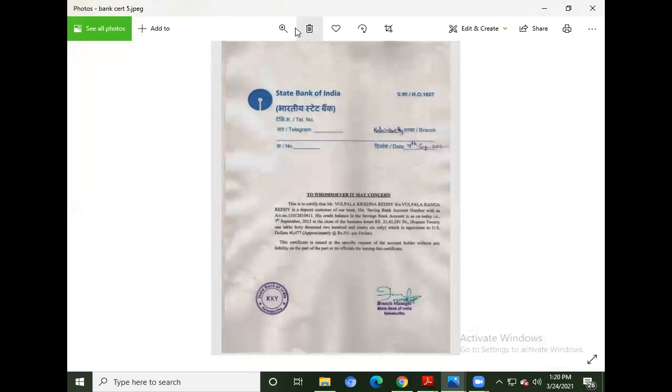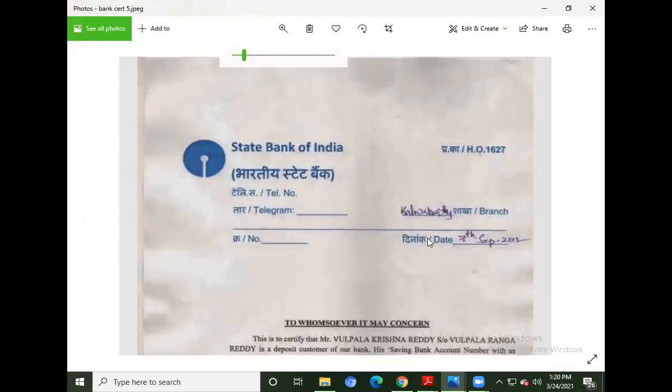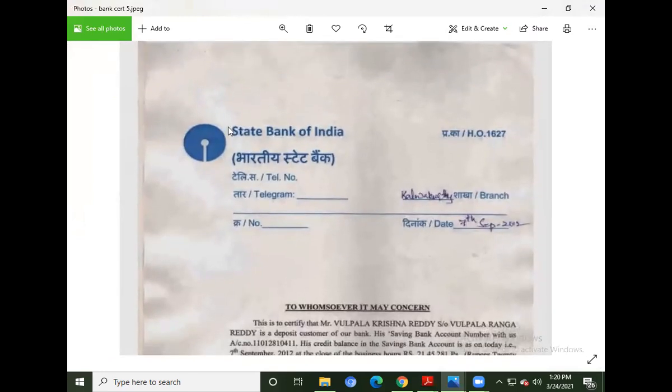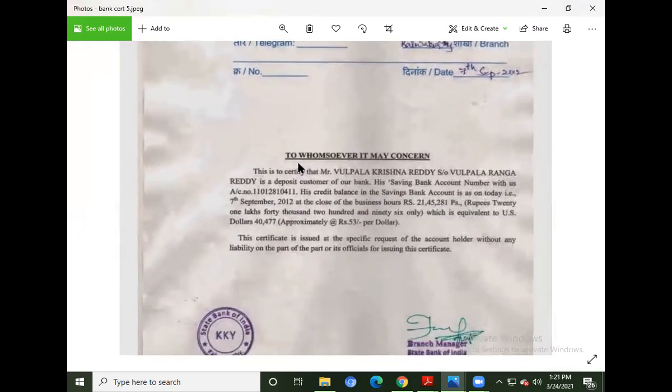I will go to the format of the bank certificate, and there you can see what all checkpoints to make a note of. So here, this is the bank certificate of a particular student, and this bank is State Bank of India. You have to see that the bank certificate should be on the letterhead. The branch details should be mentioned. Obviously, the date should be mentioned. Date obviously should not be more than 6 months old. The bank certificate should say to whomsoever it may concern, and not be a solvency certificate. No word such as solvency should be mentioned in the bank certificate. Please make a note of it.